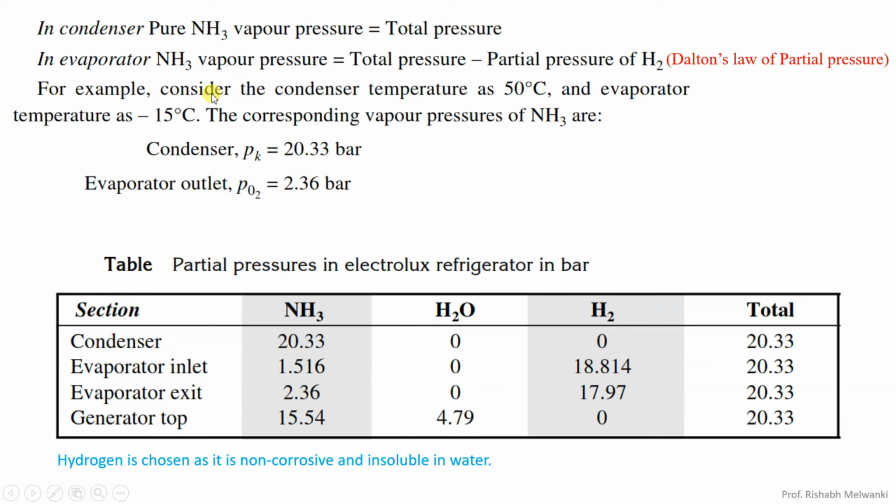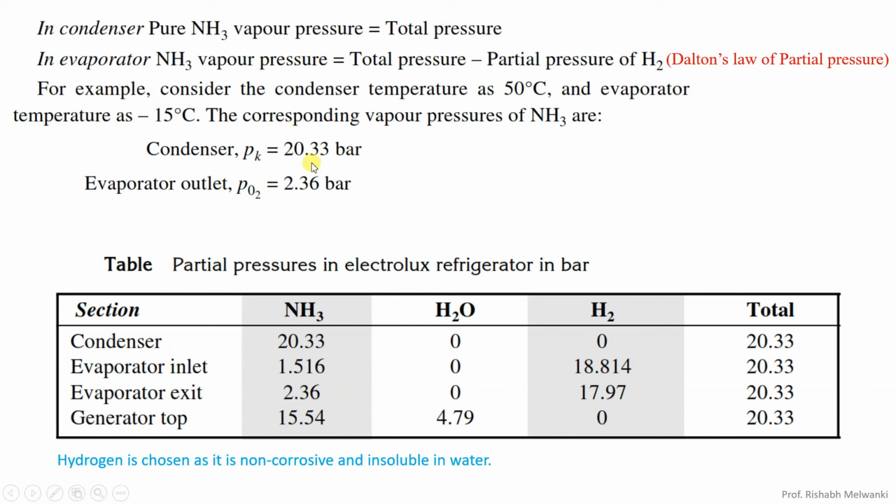If pressure is reduced, it will pick up the heat and boil fast, and you will get the refrigerating effect. So here an example is given. Consider the condenser temperature as 50 degrees Celsius and the evaporator temperature as minus 15 degrees Celsius. The corresponding vapor pressures of NH3: the condenser pressure should be 20.33. If you refer to the property tables of ammonia, which we have already seen in VCRS, at the saturation condenser temperature and saturation evaporator temperature you can read the pressure values.